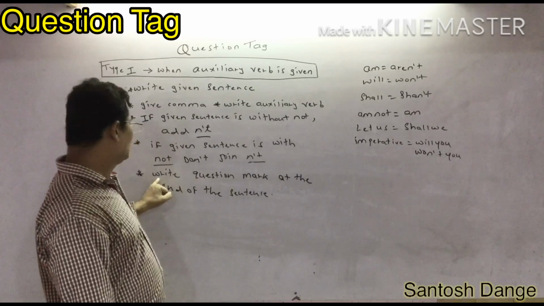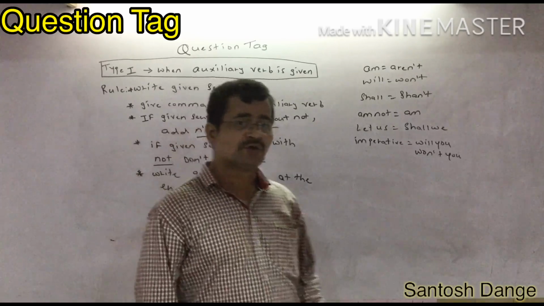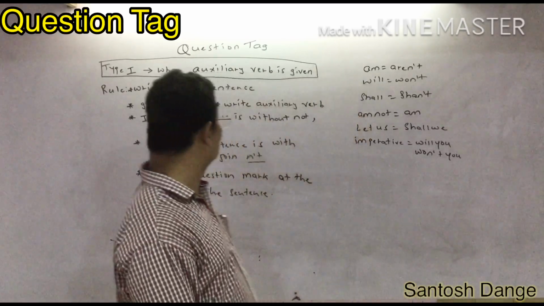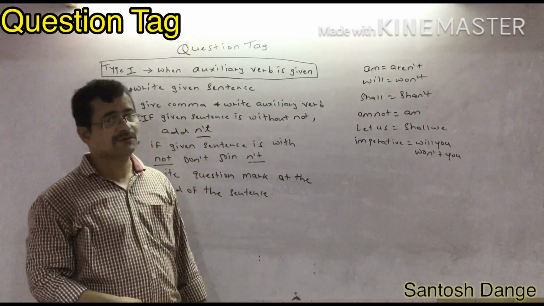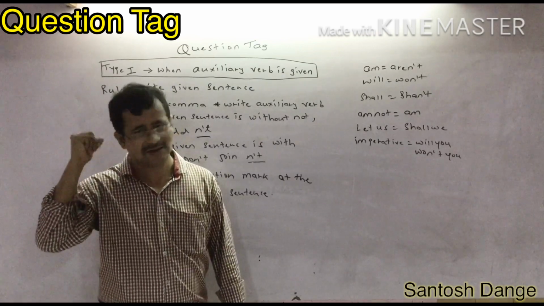Now, write a question mark at the end of the sentence. और आज में क्या लिखना है? आपको question mark लिखना है. We are learning about the sentences which are with an auxiliary verb. Okay. Now we are discussing the examples.